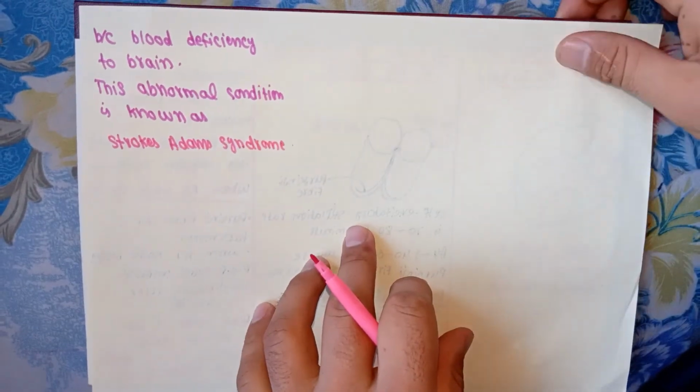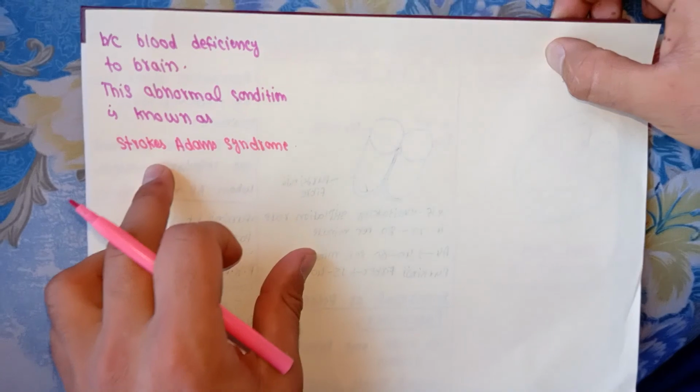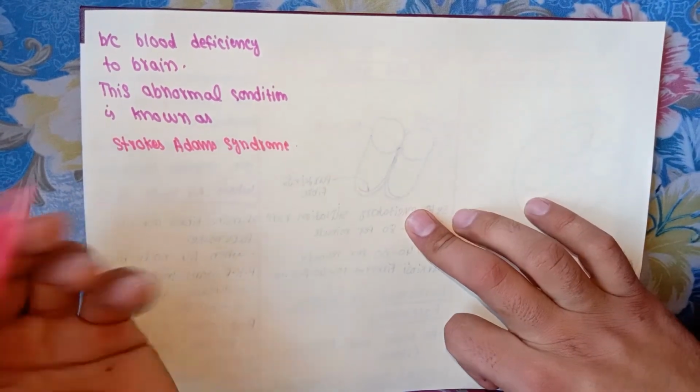Okay, this is called Stokes-Adams syndrome, and if the period of delay is too much, it may cause death.